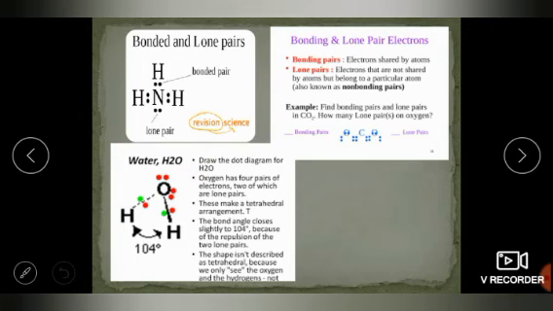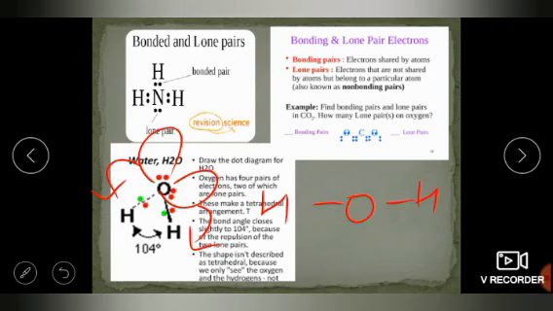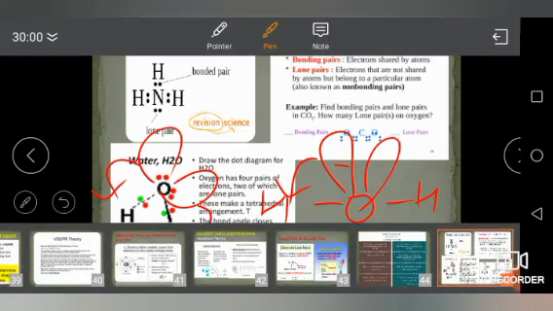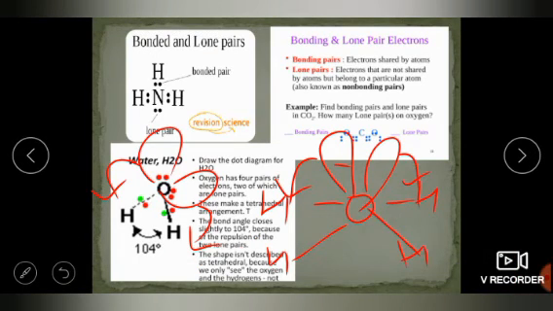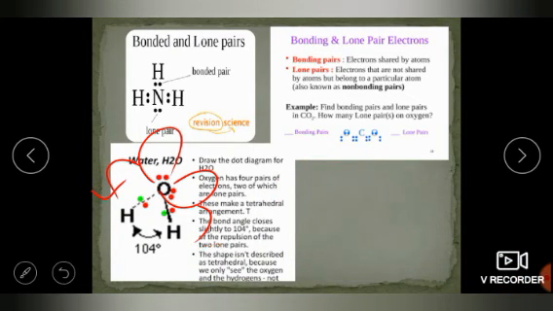Okay, what is repulsion now? As we are discussing repulsion, when any molecule has a lone pair, the lone pair will repel and affect the shape. Otherwise the water shape could be like this. But why is it not linear? Here is one lone pair, repelling this hydrogen toward this side. Here is one more lone pair repelling this hydrogen toward this side. Because of that the hydrogen takes this type of shape rather than a linear shape.